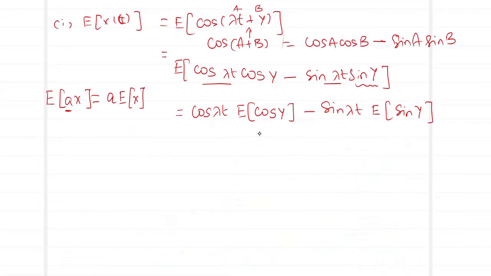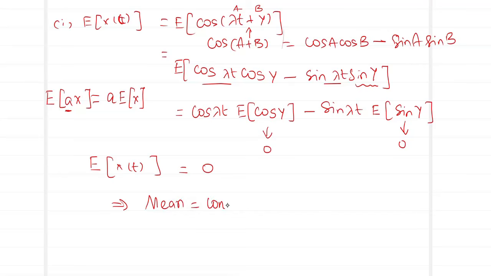So in which case the expected value of cos y turns out to be 0, and the expected value of sin y turns out to be 0. So in this case we have the value of E[X(t)] to be 0. So what have we proved over here? We have proved that the mean is going to be a constant. So our first condition has been verified.